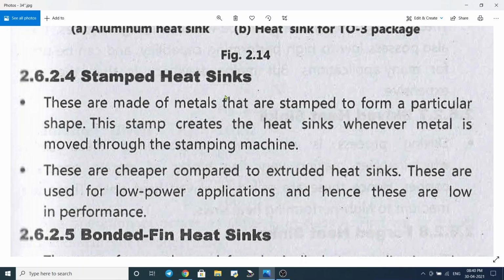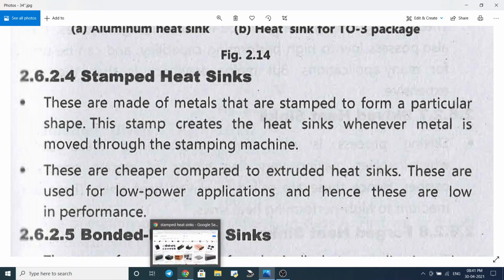The stamped heat sinks. The stamped heat sinks are made up of metals that are stamped to form a particular shape. The stamp creates the heat sinks whenever the metal is moved through the stamping machine.